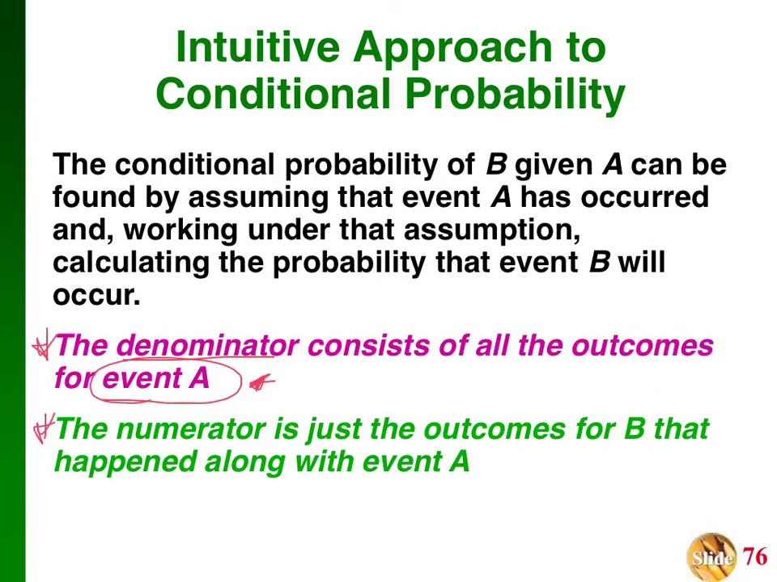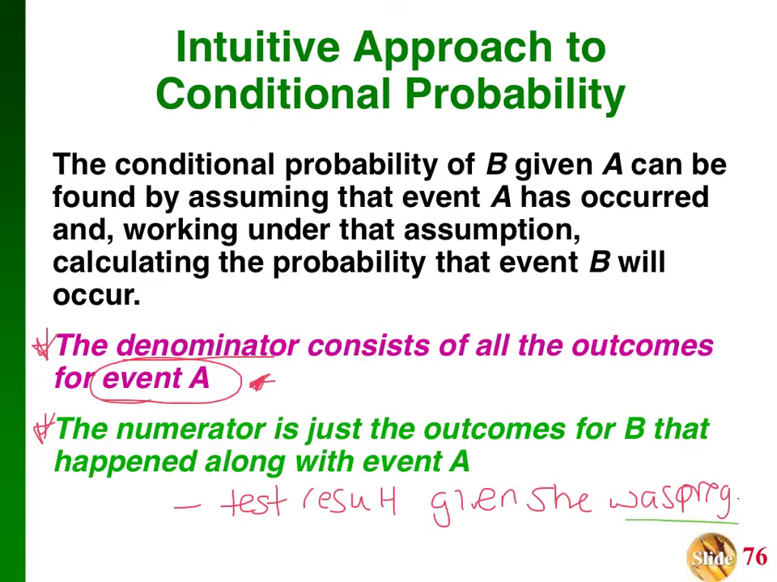Well, if I said find the probability of a negative test result given she was pregnant, this would be an example of a conditional probability. All you care about are the pregnant people, because you know the girl was pregnant. So you're going to look at the pregnant people only, and then of those pregnant people, you're going to zero in on the negative test results. So that's how you're going to work through this problem.